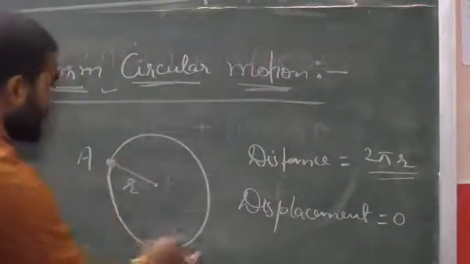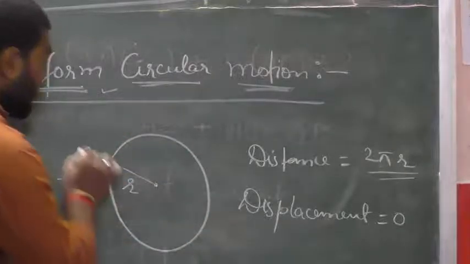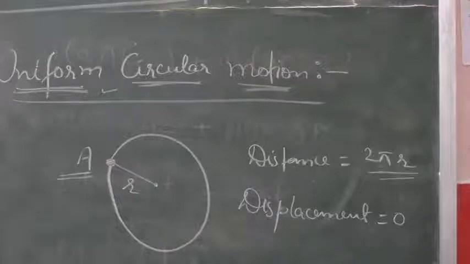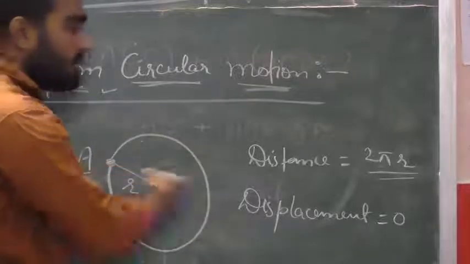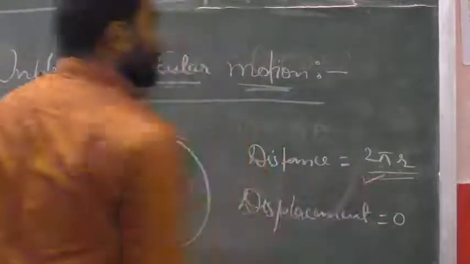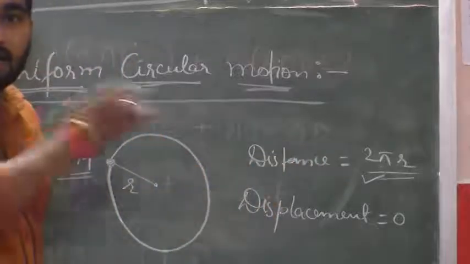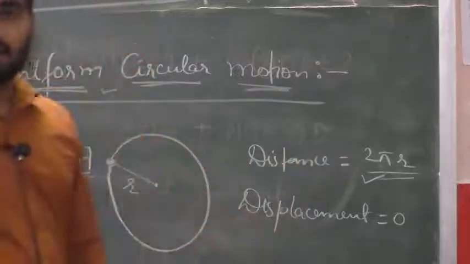After one complete revolution, or 2, 3, 100 complete revolutions, the displacement of the body in a circular track will always be equal to 0. But here the distance traveled is 2 pi r. After 2 complete revolutions, 4 pi r. 3 complete revolutions, 6 pi r.